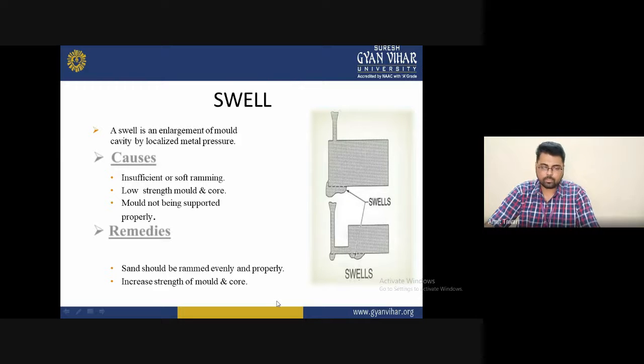For removing this, we must ensure that the sand mold is rammed evenly and properly, and increase the strength of the mold and core. So these are the remedies for preventing the swelling problem.